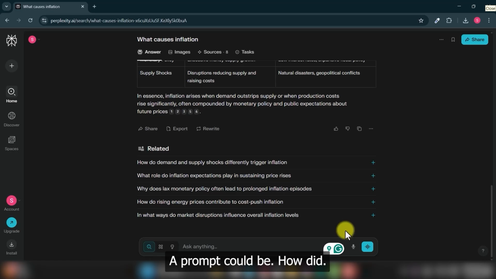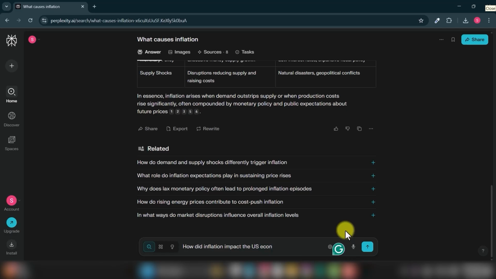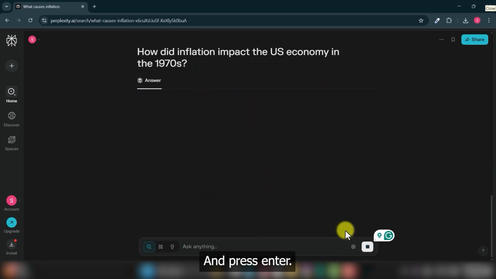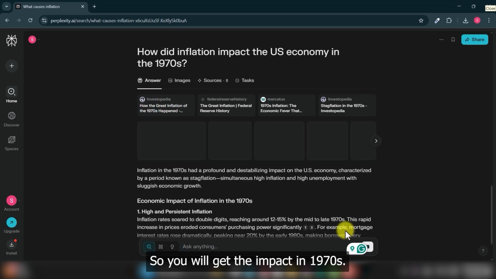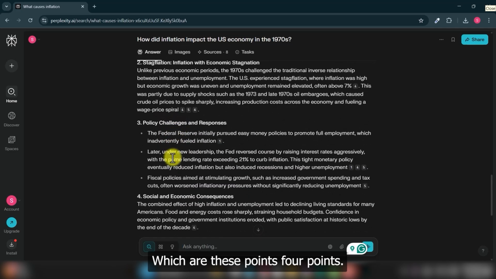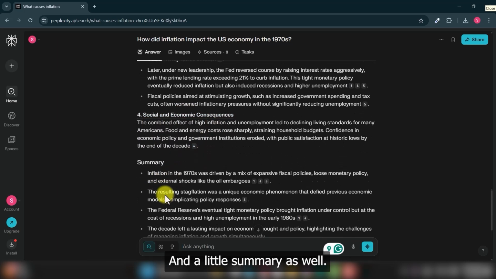The follow-up prompt could be, how did inflation impact the US economy in the 1970s? And press enter. So you will get the impact in the 1970s, which are these 4 main points, and a little summary as well.